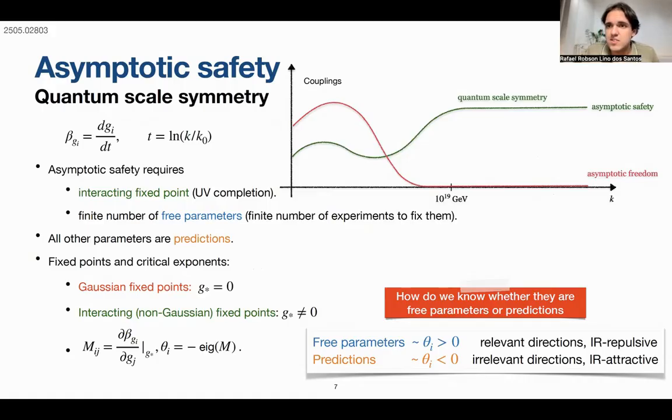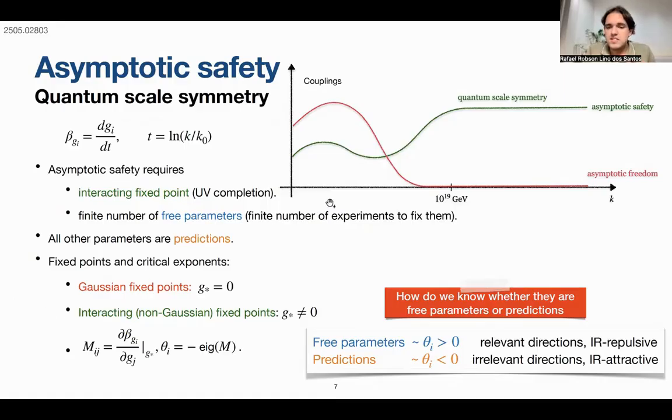If there is asymptotic safety in nature, then we would need to have an interacting fixed point. This is the UV completion. But we would also need a finite number of free parameters, because we need to fix these free parameters with experiments. This is the condition for asymptotic safety. Although the parameters that are predictions can be infinite.